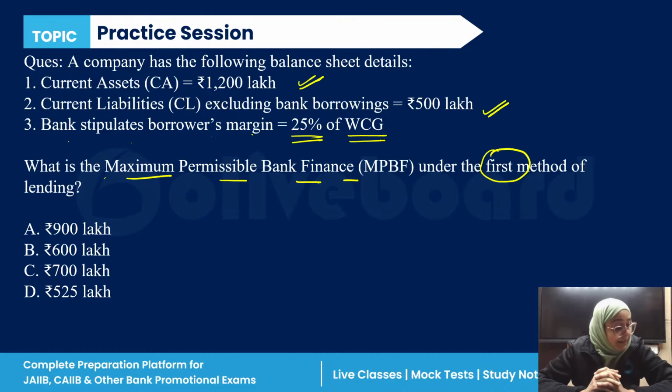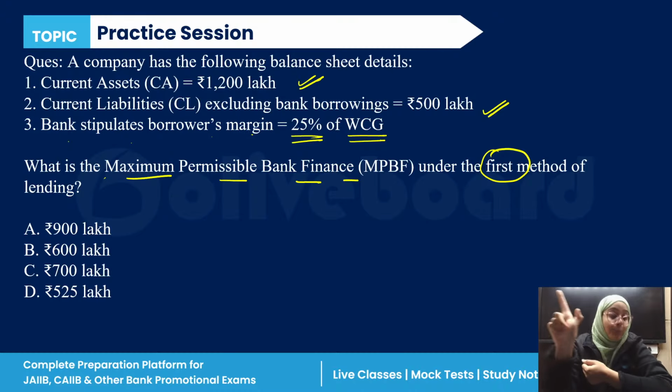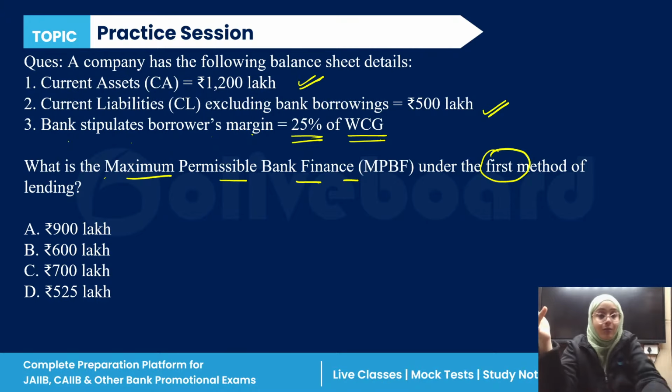Very simple. Yes, Sneha, very good. It is 525 because in the first method of lending, the bank stipulates 25% of the working capital gap as the borrower's margin. It means the borrower has to bring 25% of the total working capital gap. It is given in this question, but in the examination you will directly be asked to calculate the MPBF. Under the first method of lending, the borrower brings 25% by its own, and the remaining 75% the bank provides as finance.